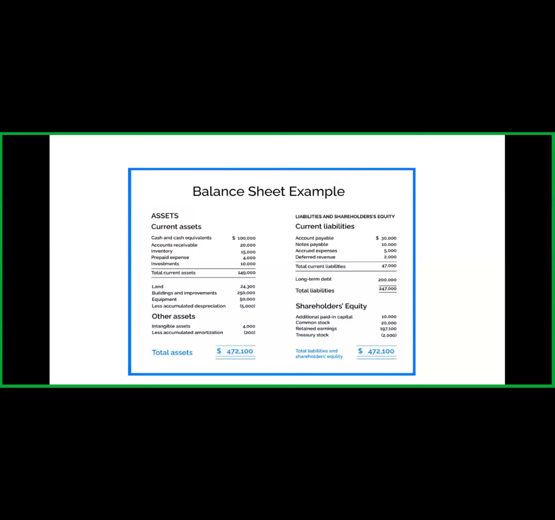And the non-current assets are those you cannot convert into cash or into liquidity within 365 days. That means land, buildings, equipment, depreciation, all these are non-current assets. In the liability part, you also have current liabilities and non-current liabilities.